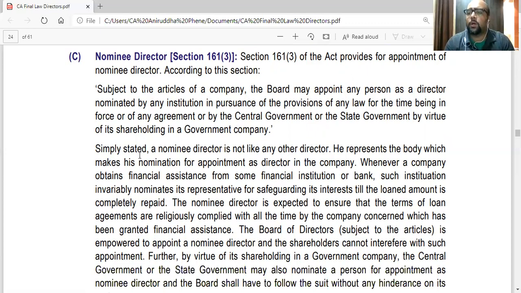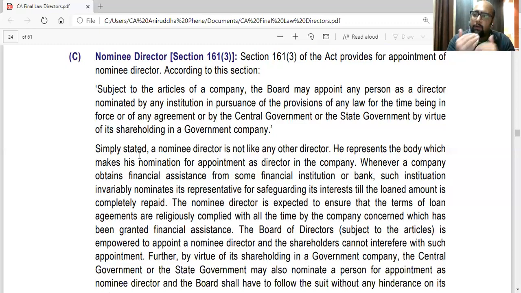So one of the terms of the loan agreement is that our person who is representing the bank will be appointed as a director on your board as we are giving you a very big loan. Obviously, this guy's duty will be to oversee the use of funds given by the bank to the company, and to see that the funds are not being misused and they are used for the purposes for which the loan has been given.